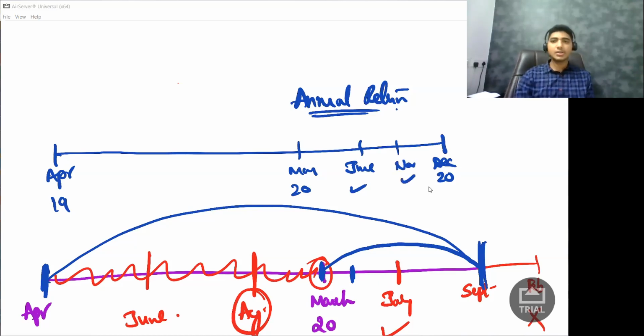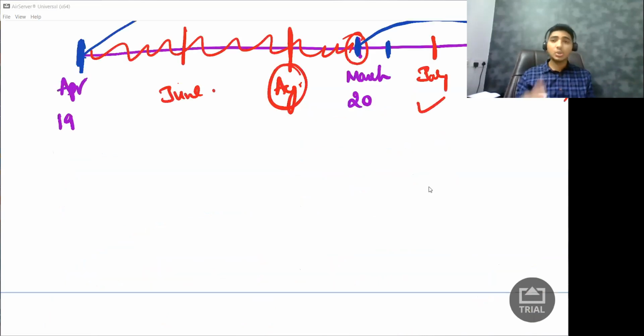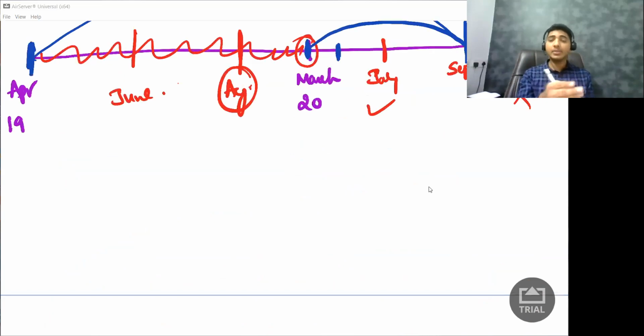Okay. June also you can give information. November also give information. December also you give information. Can you give information in February? You are not supposed to give, because you're supposed to give by December only. Okay. So now, there are two dates. One is September month or date of filing annual return, whichever is earlier.